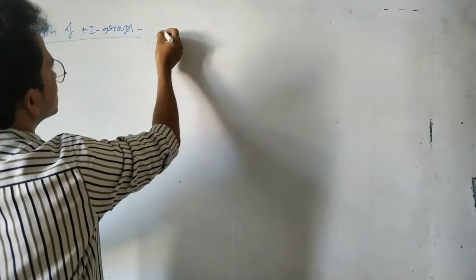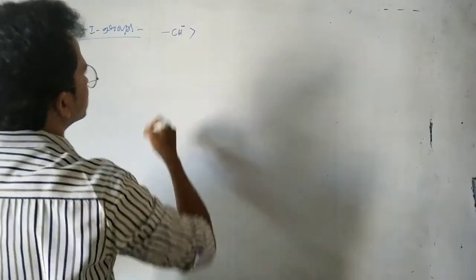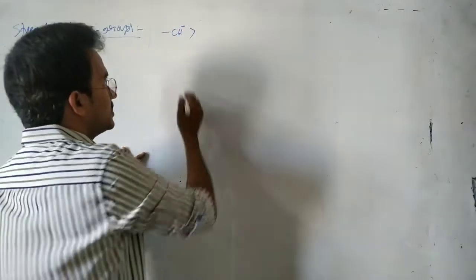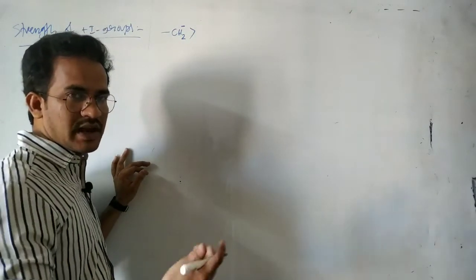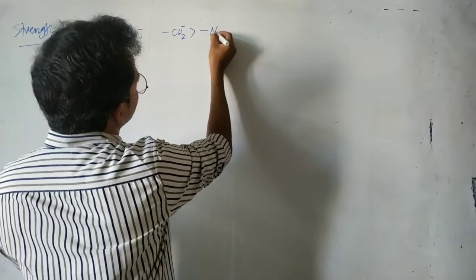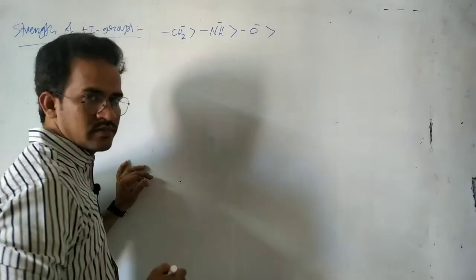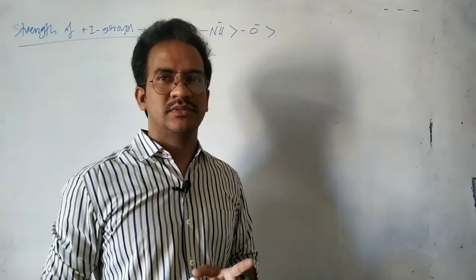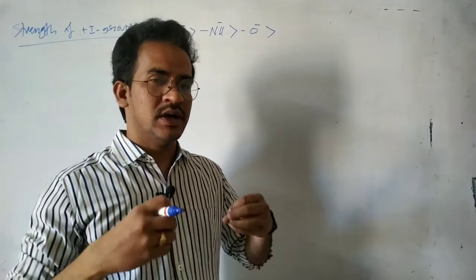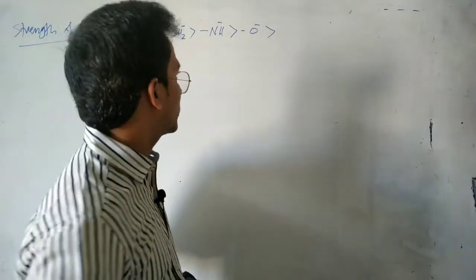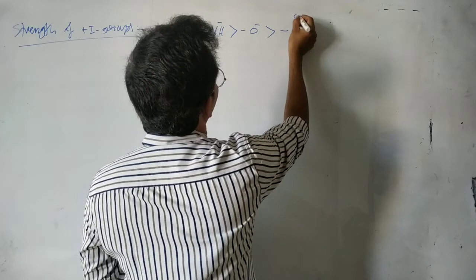In this case we can say CH2 minus is a very strong donating group because it is electron rich and carbon is very less electronegative. And next NH minus and then O minus. These are all first of all negatively charged, and it depends on the electronegativity. Carbon is less electronegative, so it cannot bear the negative charge. It is ready to push the electrons, release the electrons.